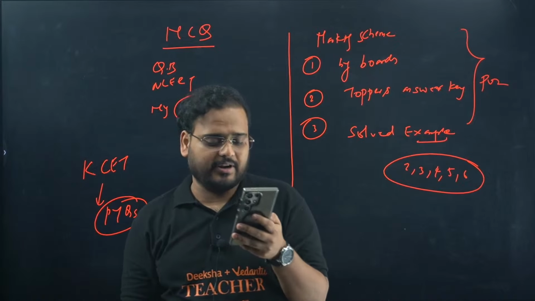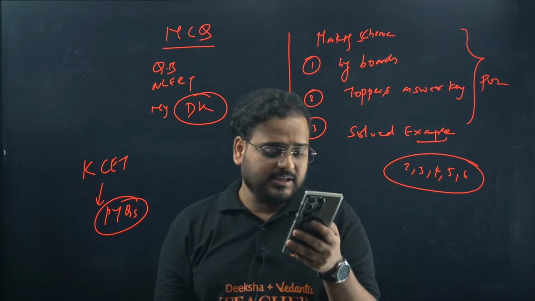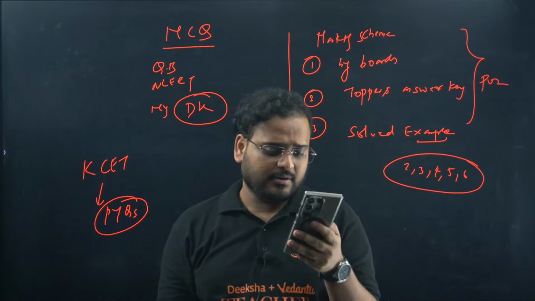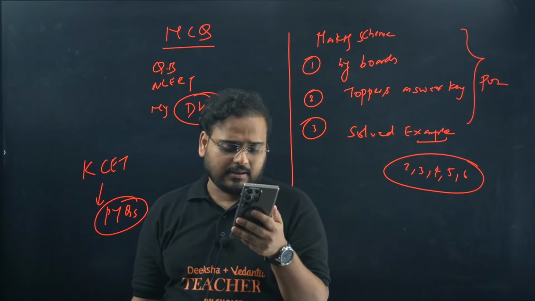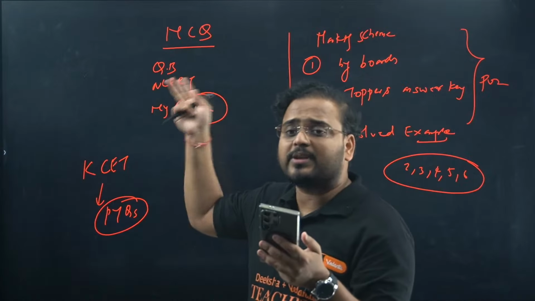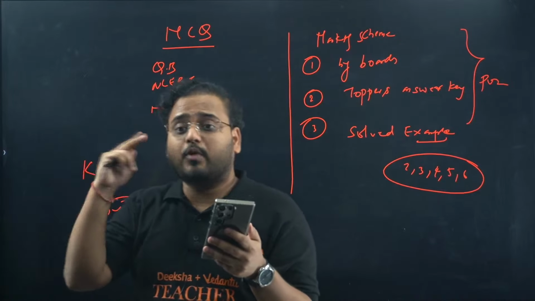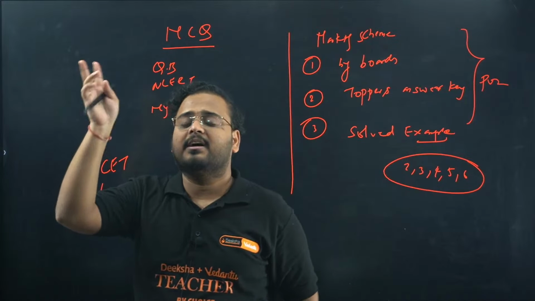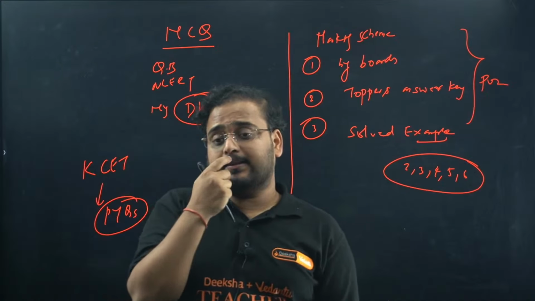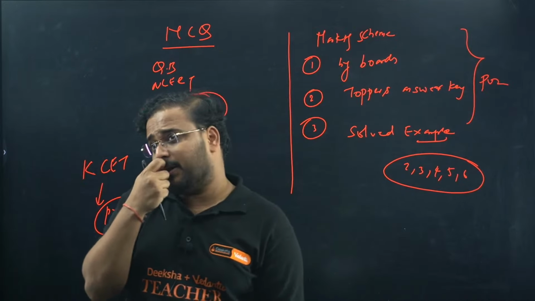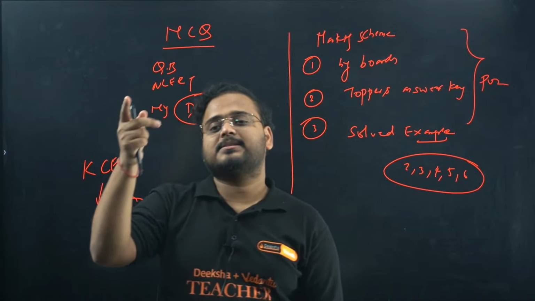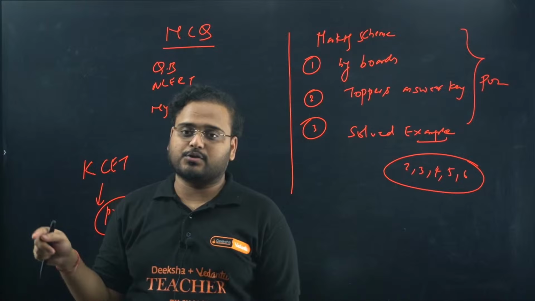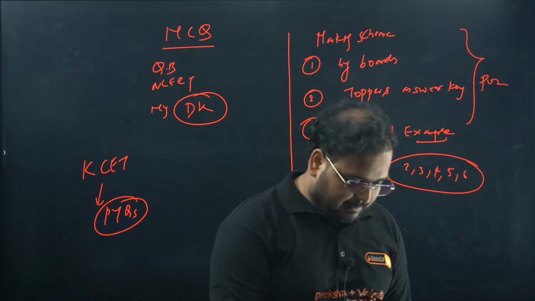Yes, Anika, you are very right. Yes, I replied to your question. This is the approach. I said 9 chapters I have solved. First 7 as it is: relation function, ITF, then matrices, determinants, then continuity, differentiability, and then we have AOD, integrals, and then we went to vector and 3D also, I remember. So we have solved these many chapters.